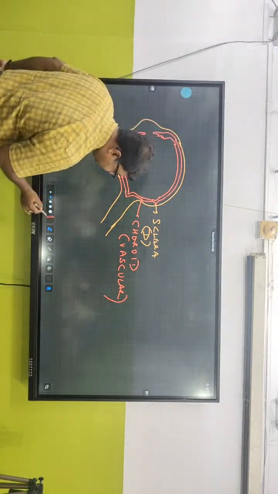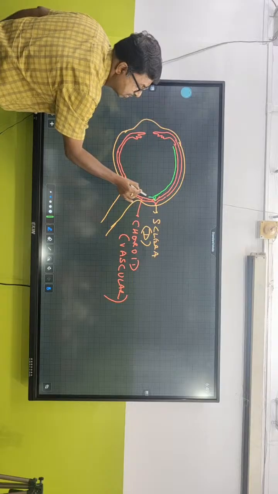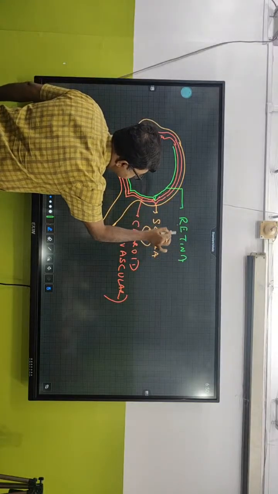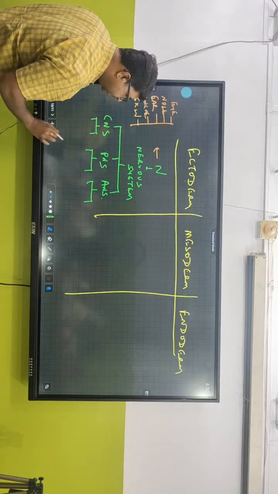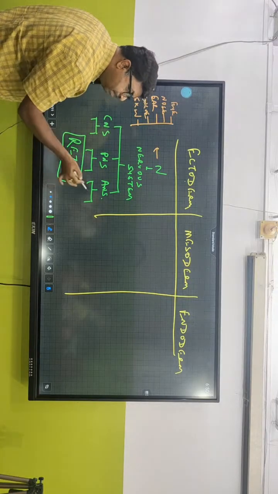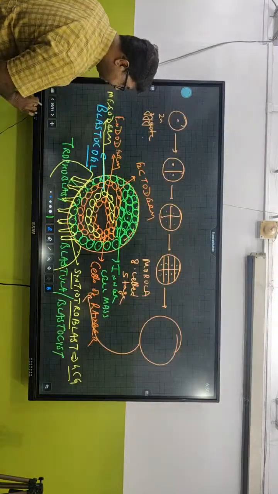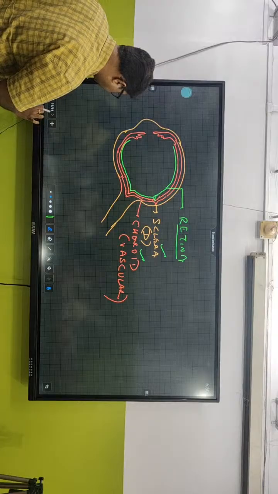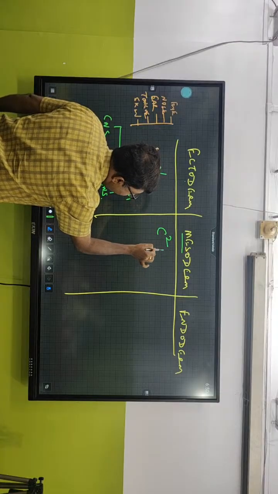And then there's an inner layer, which we call the retina. See, there's a drawing like this, and there's another one. So what is this inner layer called? The inner layer is called retina. Mind you, the retina has developed from the ectoderm layer only. The retina has pigmented cells, and there are two types of cells called rods and cones. But the sclera and choroid are part of the mesoderm layer, because when we talk about mesoderm, we are talking about C square ED.